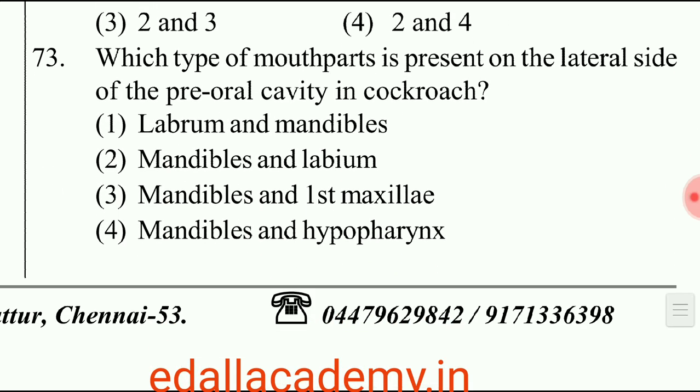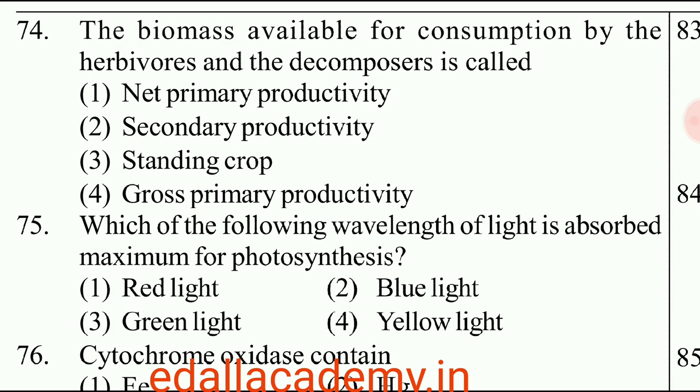Question number 73. Which type of mouthparts is present on the lateral sides of the pre-oral cavity in cockroach? So the answer is mandibles and first maxillae. So the correct option is 3. Question number 74. The biomass available for consumption by the herbivores and decomposers is called. It is generally called as net primary productivity. So the correct option is 1.